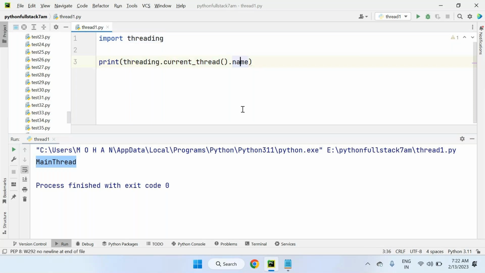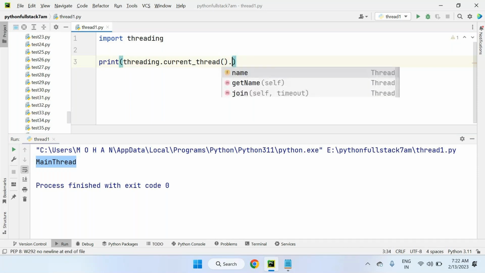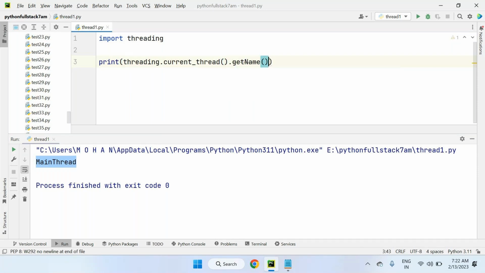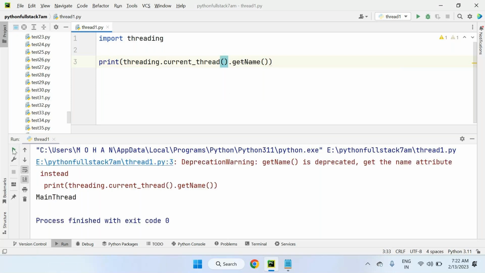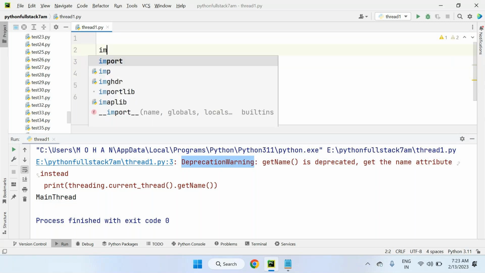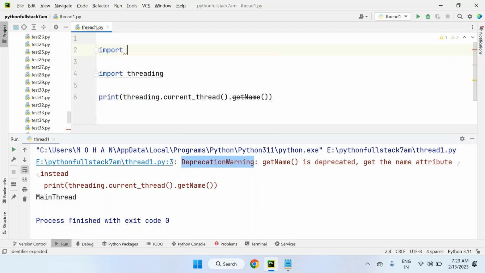Sir, how do we avoid these warnings also? Sometimes a programmer still wants to use get_name, the older version method, and he is getting output, but the deprecation warning is also there. How to silence these warnings? One more technique is there: import warnings, the warnings library.